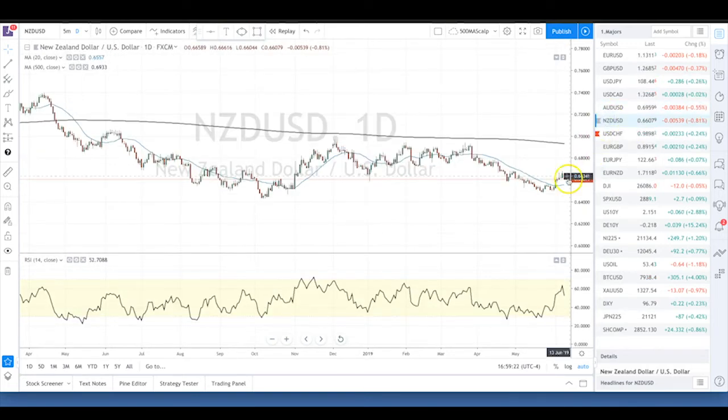Kiwi, same kind of story. Big extension. We ran away from the SMA, so it's natural for us to come back. The SMA comes back at around 65.50. And here again, same kind of story. As long as we can hover close above it, the uptrend remains in place. If we close below it, that creates essentially a new swing low and a lower high, against which you trade for a possible double bottom test here in the Kiwi dollar.